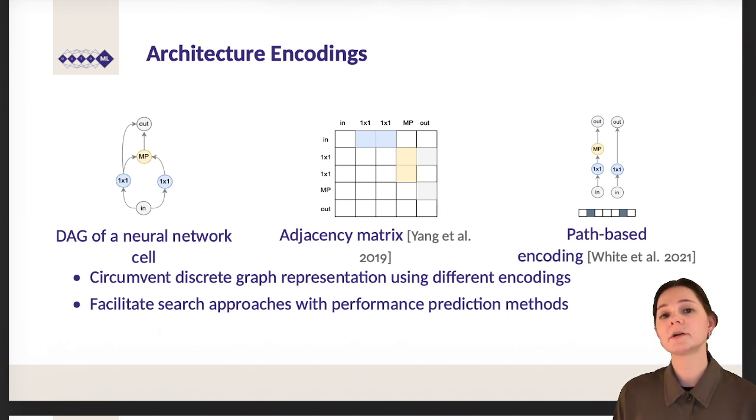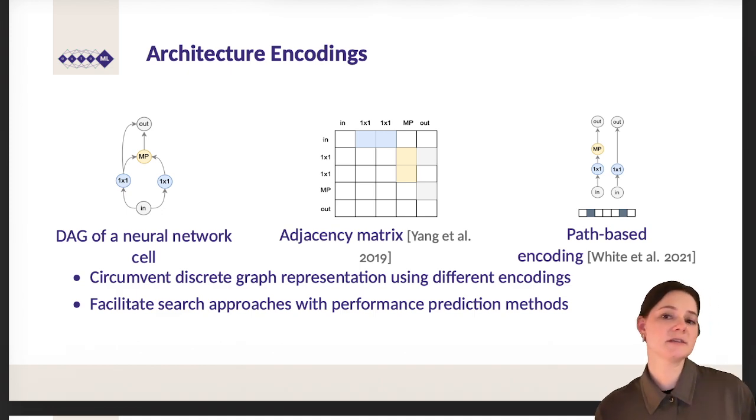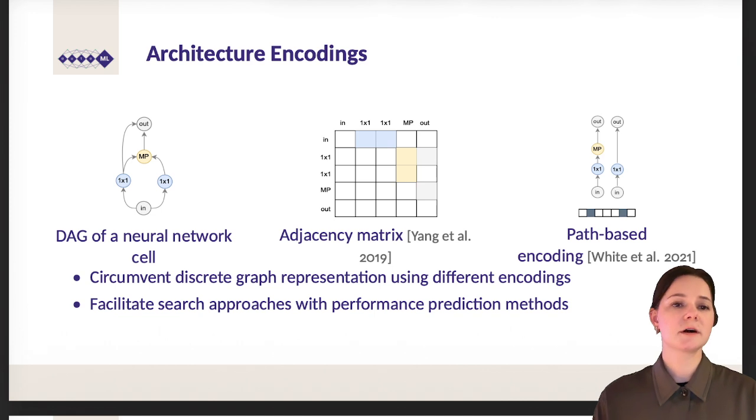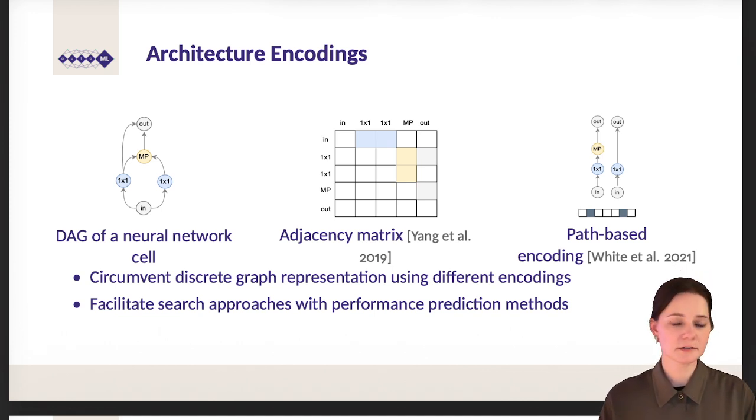A very popular encoding are also path-based encodings. So we look at all possible paths of a small cell, for example, from the input to the output within the search space. And then we just index those, have a large one-hot encoding, and just say these paths are within the network and these are not. So we would have a binary encoding of ones and zeros.